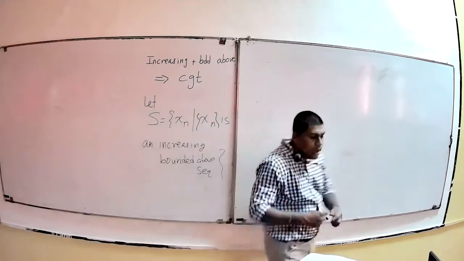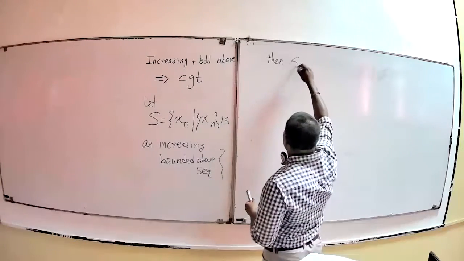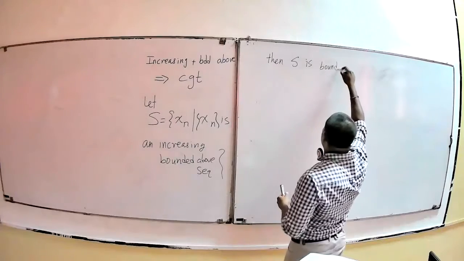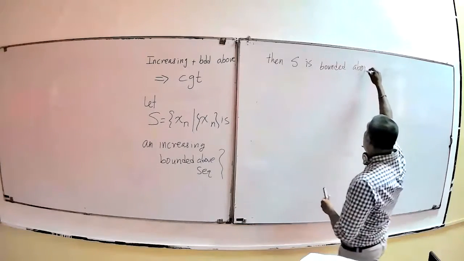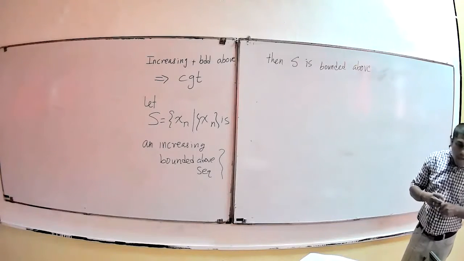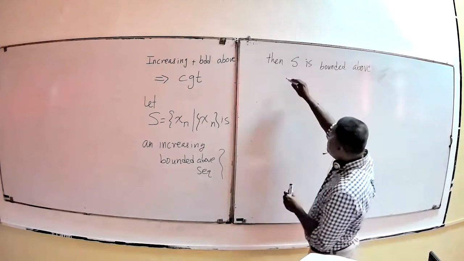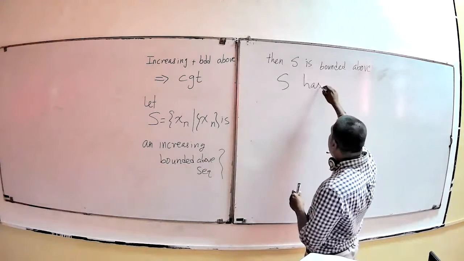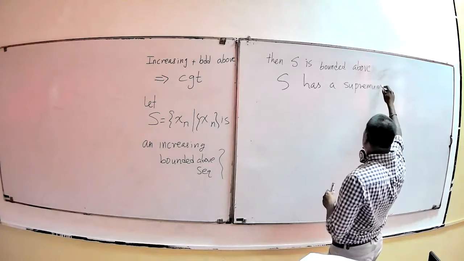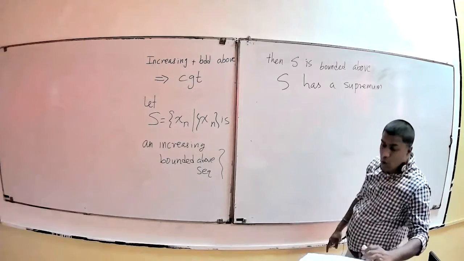So then clearly S is bounded above. If S is bounded above, then by the first chapter, you know that S has a supremum.